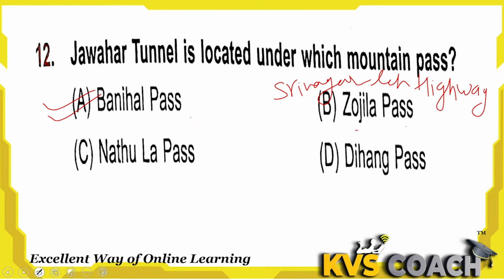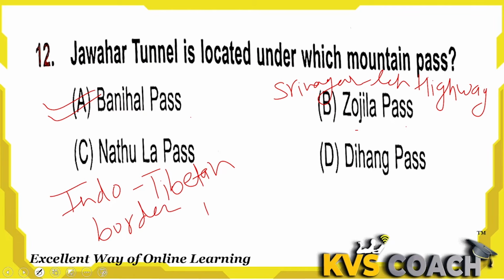The third one is Nathula Pass. This pass is on the Indo-Tibetan border in Sikkim.